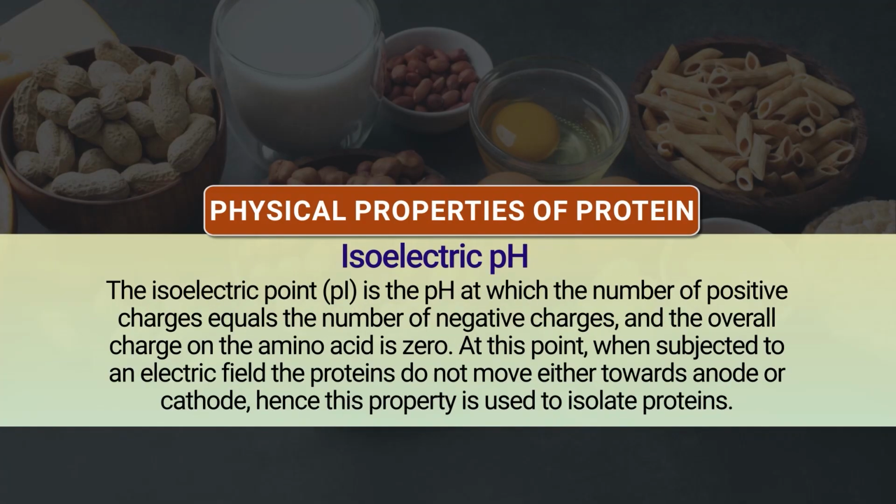Then we come to another important property, that is isoelectric pH. The isoelectric pH is the pH at which the number of positive charges equals the number of negative charges and the overall charge on the amino acid is 0. At this point, when subjected to an electric field, protein does not move towards either the anode or the cathode. Hence, this property is used to isolate the protein.